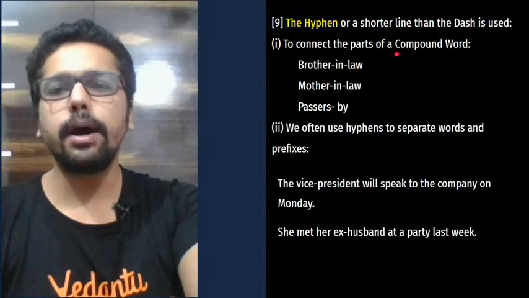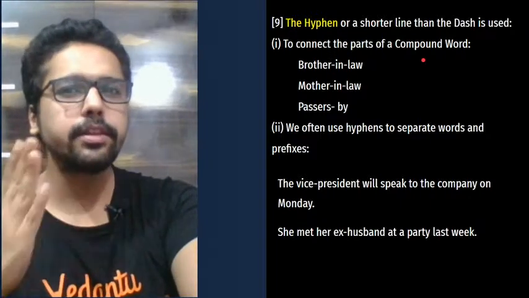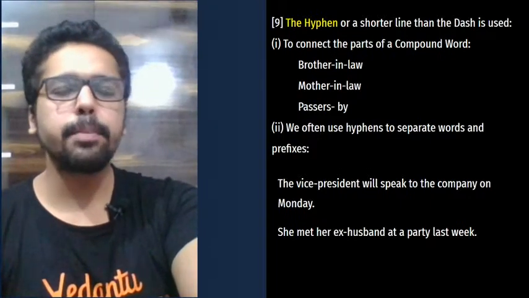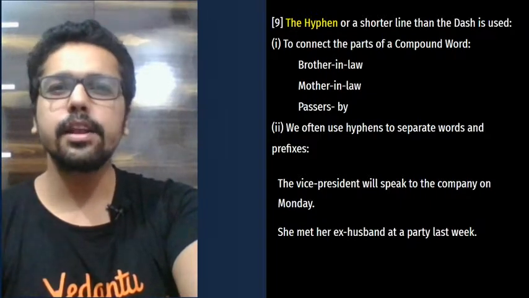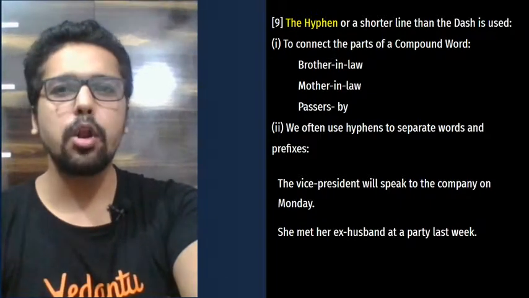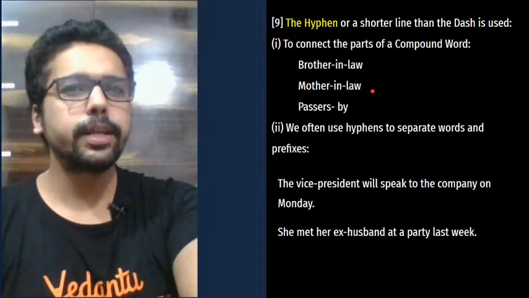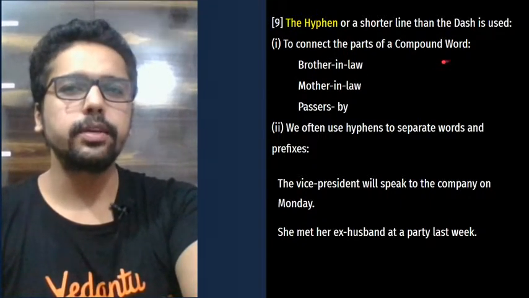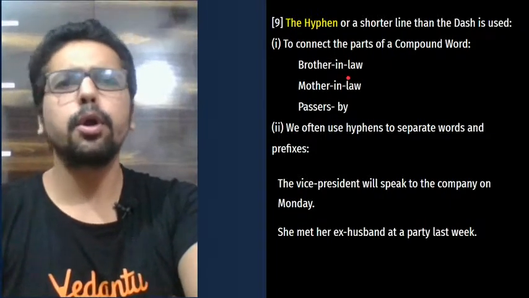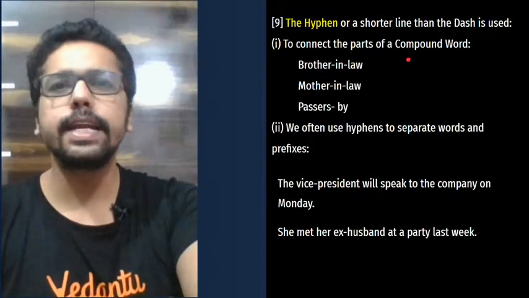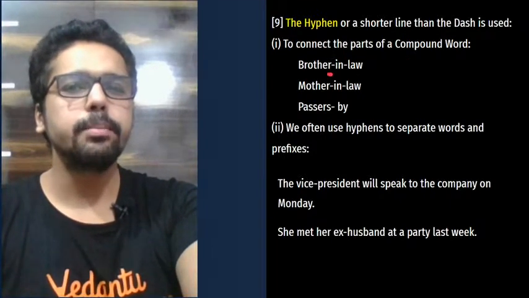To connect the parts of a compound word. When we use a compound noun, a compound word, for example, brother-in-law. Now, why is that a compound word? Because it is made from three words, if you see. Brother-in-law, mother-in-law, or passers-by. These words are made from more than one word, right? That's why they are called compound words. Now, some compound words are hyphenated. Not all compound words are hyphenated. So you use a hyphen between them.